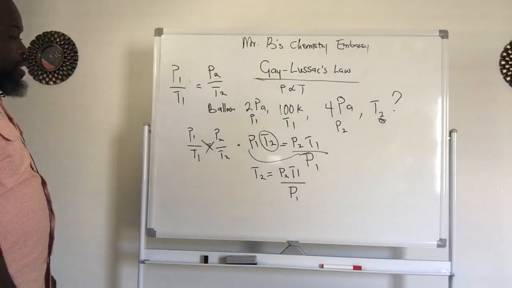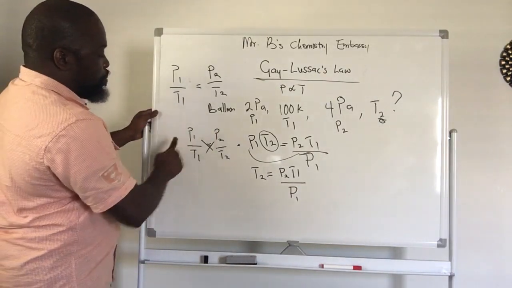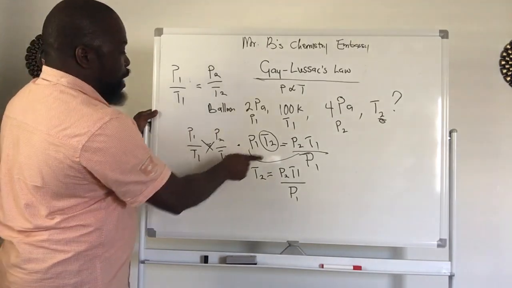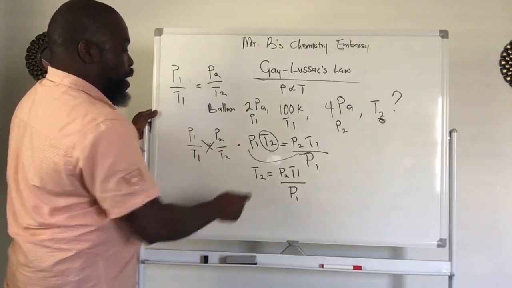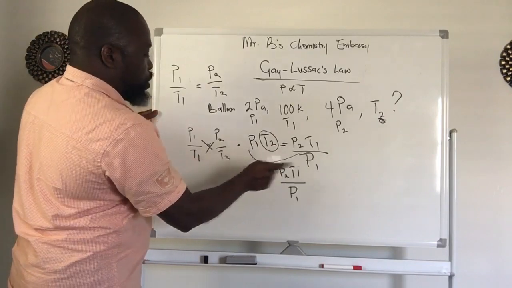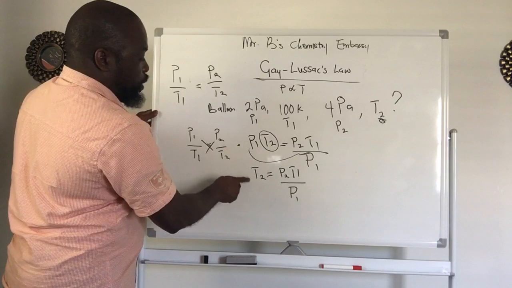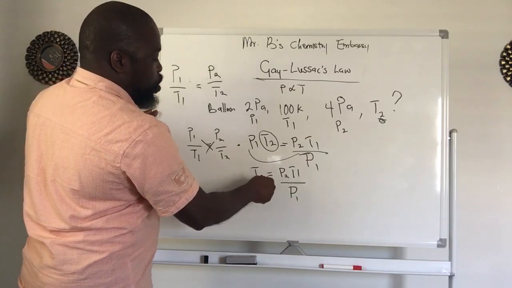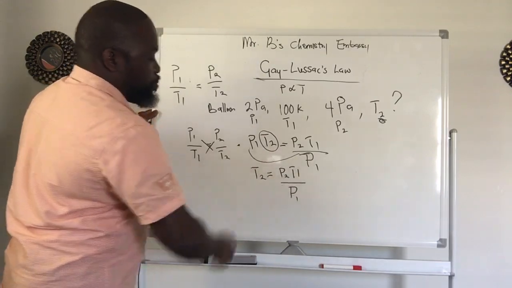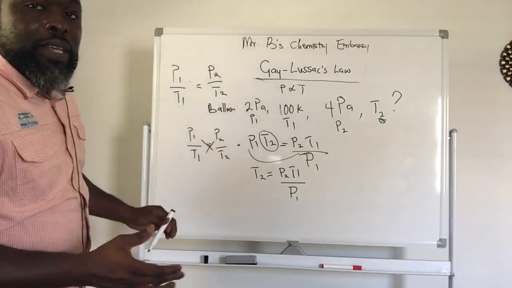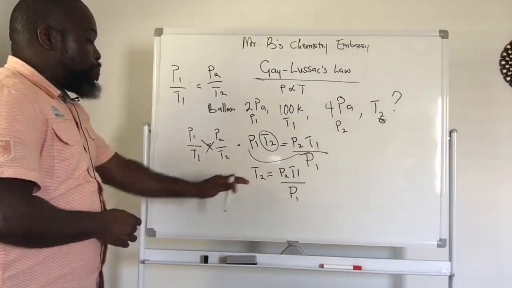Do you guys see that? So I started by cross multiplying. Then I wanted to isolate my T2. So I said, all I need to do is bring my P1 down here. So it's going to give me T2 equals P2 T1 divided by P1. So that is how easy it is to isolate your variable.